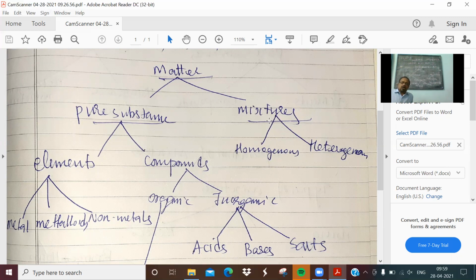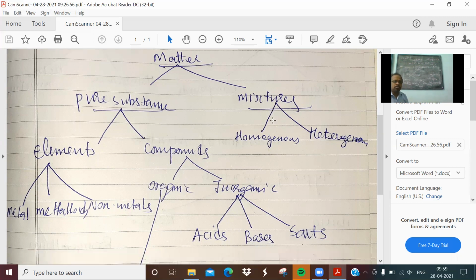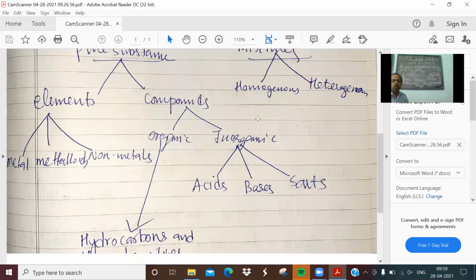Organic compounds are compounds of carbon mainly. They are obtained directly from living organisms. For example, sugar is an organic compound. Proteins, sugar, carbohydrates, starch, all these are organic compounds. Petroleum hydrocarbons are also included in the category of organic compounds.